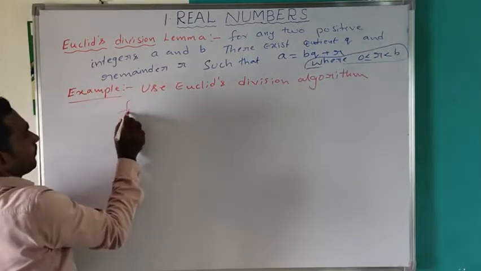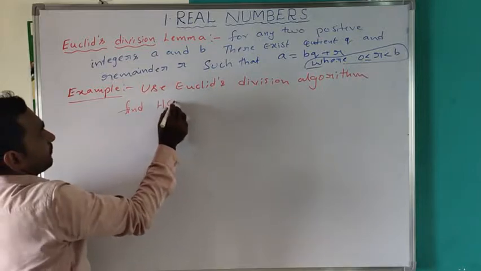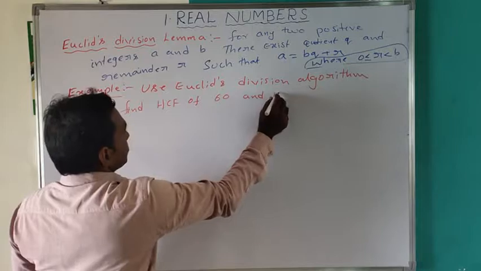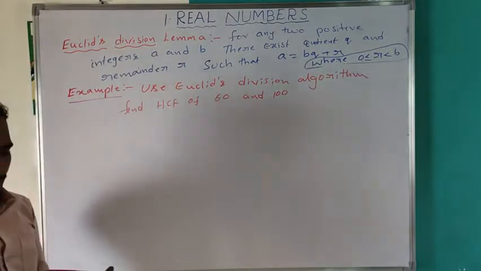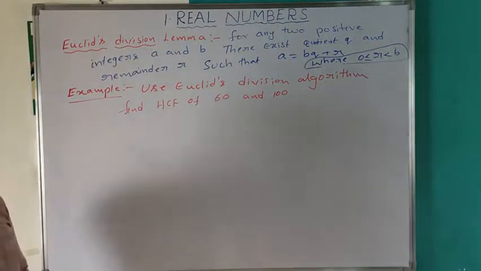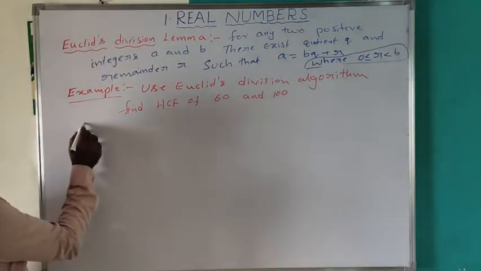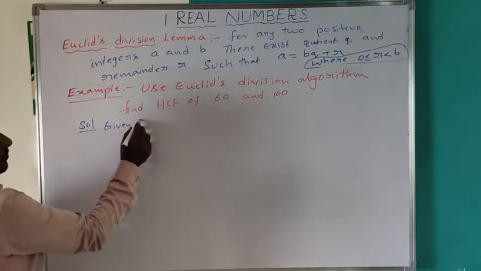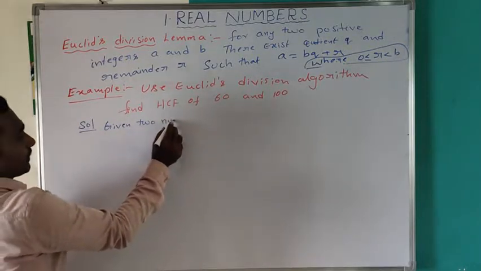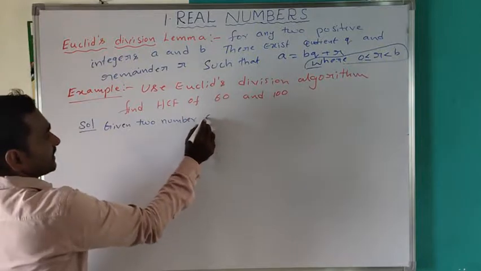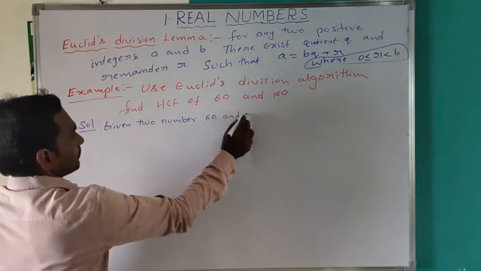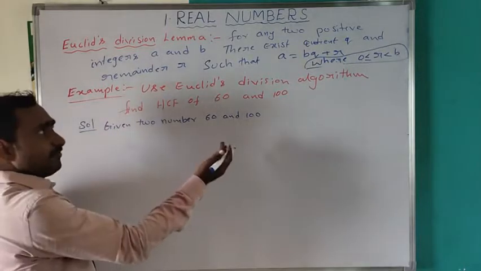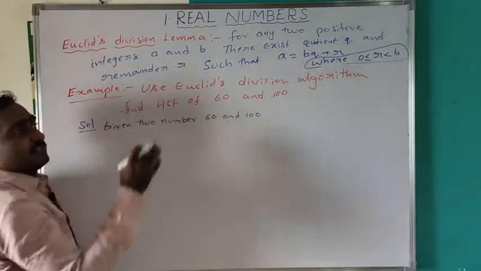Find the HCF of 60 and 100. Now, since two numbers, 60 and 100, are given, find the HCF by using the Euclid division algorithm.